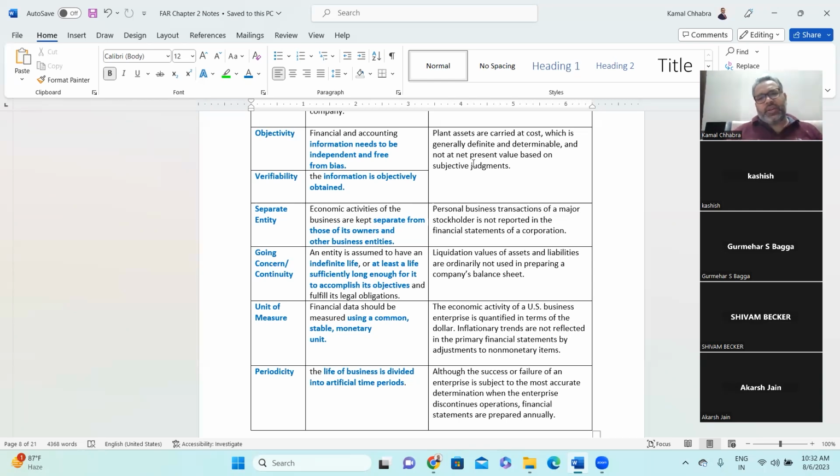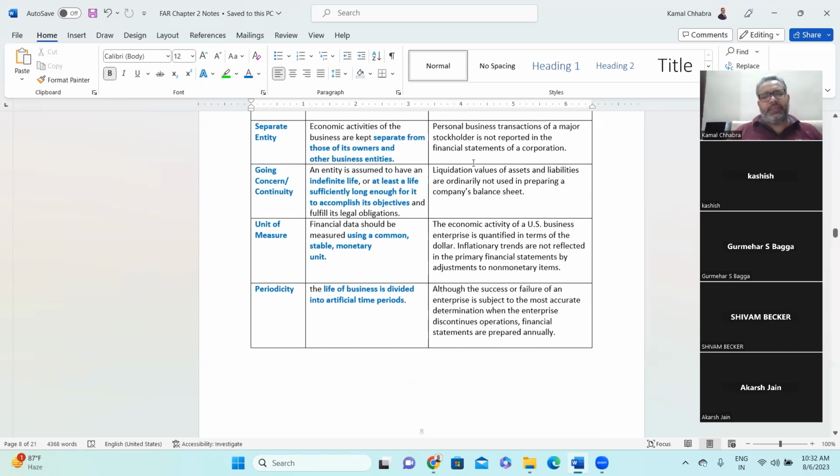Yes, sir. So the next concept is separate entity. Like we were discussing earlier, each entity in the eye of law, or when you are doing accounting, is an underlying assumption that it's a separate legal entity. When you consider one entity as a separate legal entity, you do the overall accounting as well as the preparation of financial statements on a standalone basis.